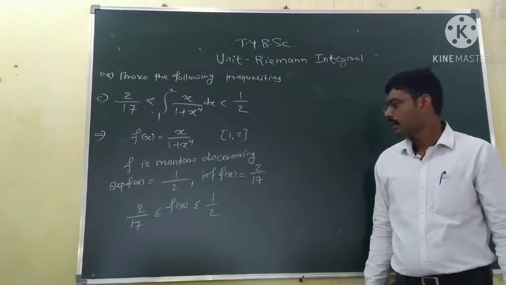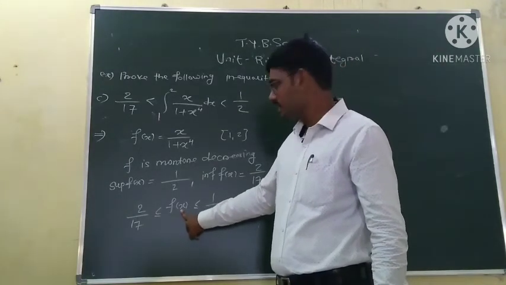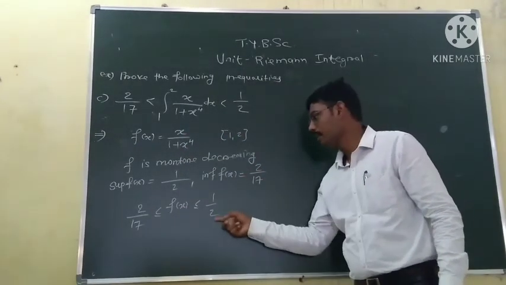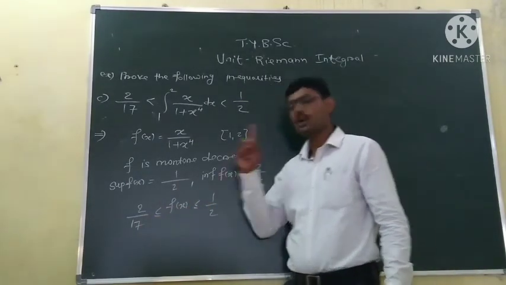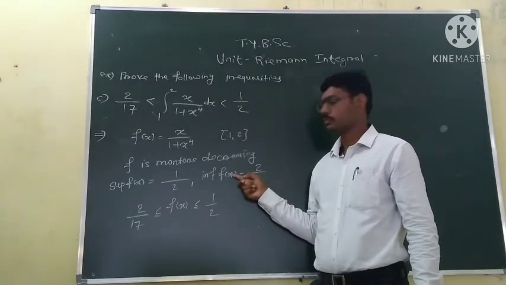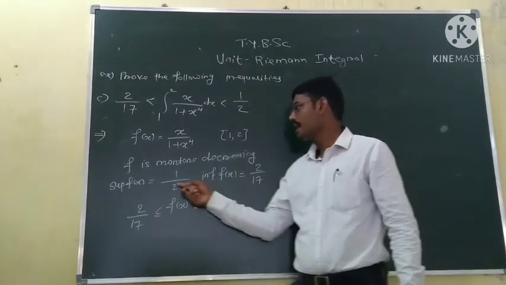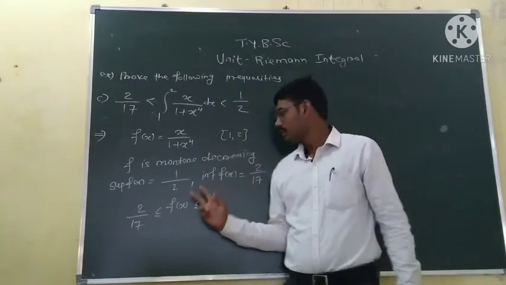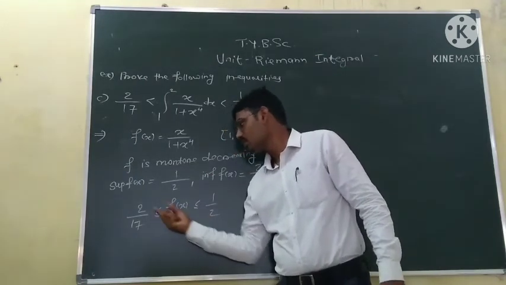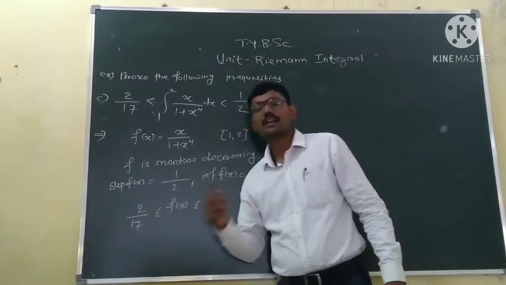But we can see this function is not identically equal to 2 by 17 or identical to 1 by 2. It is equal to 2 by 17 only at one point, that is at x is equal to 2, and it is equal to 1 by 2 only at x is equal to 1. So these functions are not identically equal. The function f of x is equal to 2 by 17 at only one point and equal to 1 by 2 at only one point. So neither of the two is identically equal.